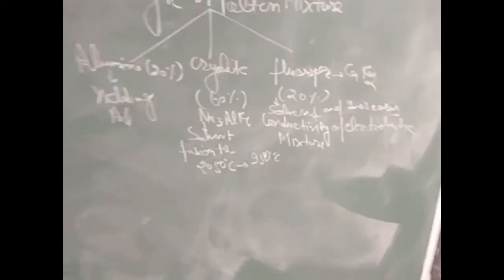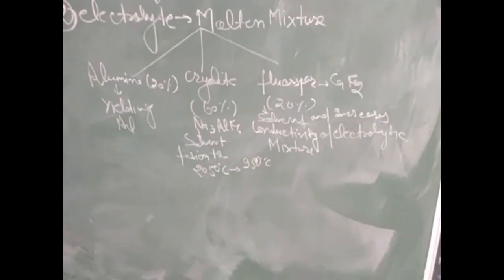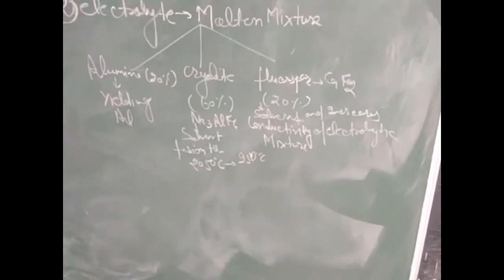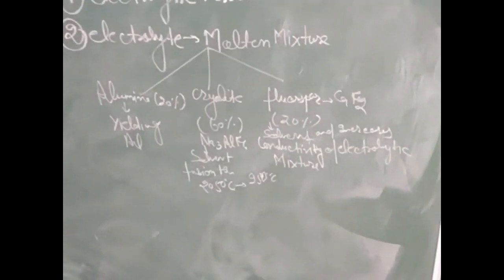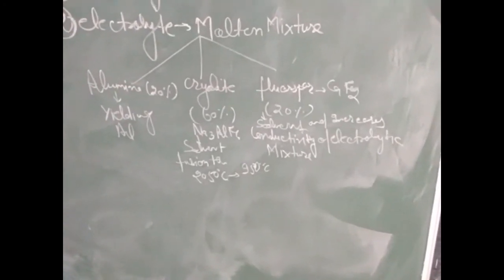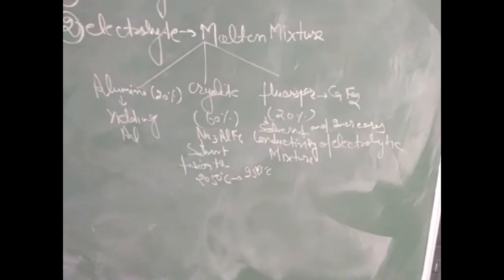Now the second component of the molten mixture is fluorspar, that is calcium fluoride, CaF2. It is 20% in this electrolyte mixture. It acts as a solvent and increases the conductivity of the electrolytic mixture.